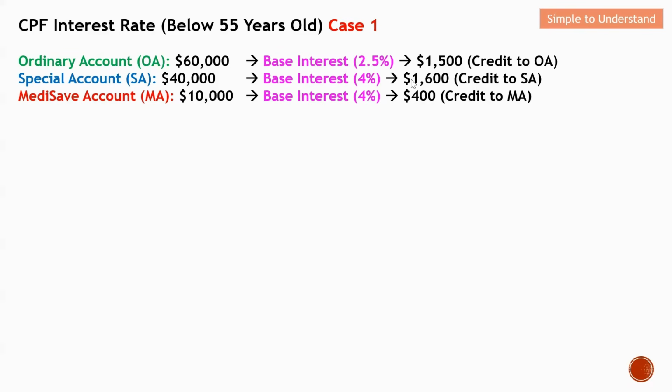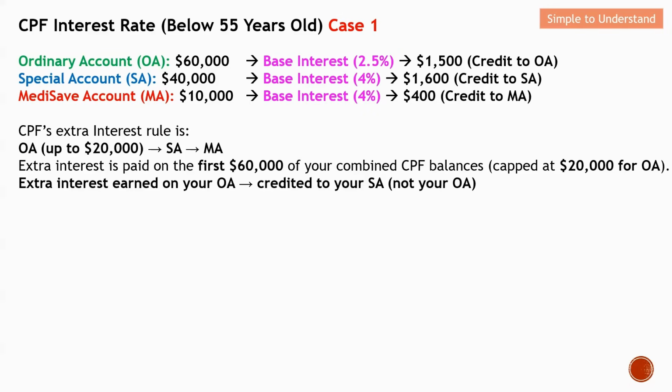From here you can see that the SA interest of 1.6K will be deposited to SA, while the MA earns an interest of 400, and this amount will also be credited to MA. Next, let's come to the additional interest. Like I mentioned earlier, the base interest is quite easy to compute. Now, let me come to the additional 1%.